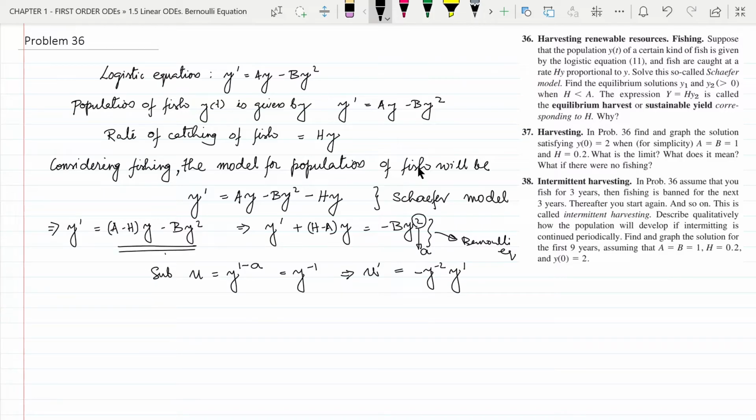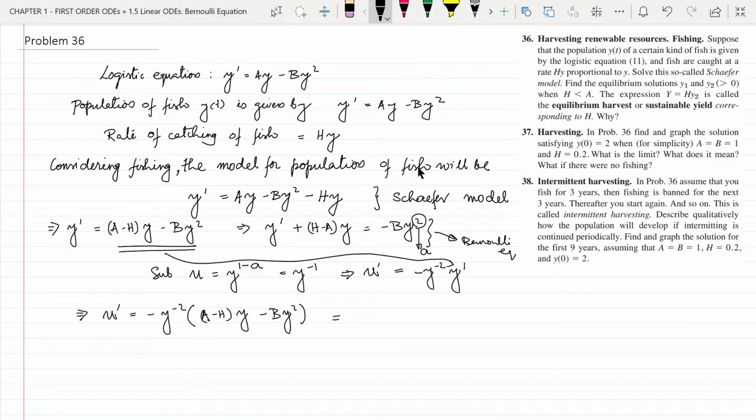From here we can put the value of y dash and write u dash equal to minus y to the power minus 2 multiplied by a minus h y minus by square.